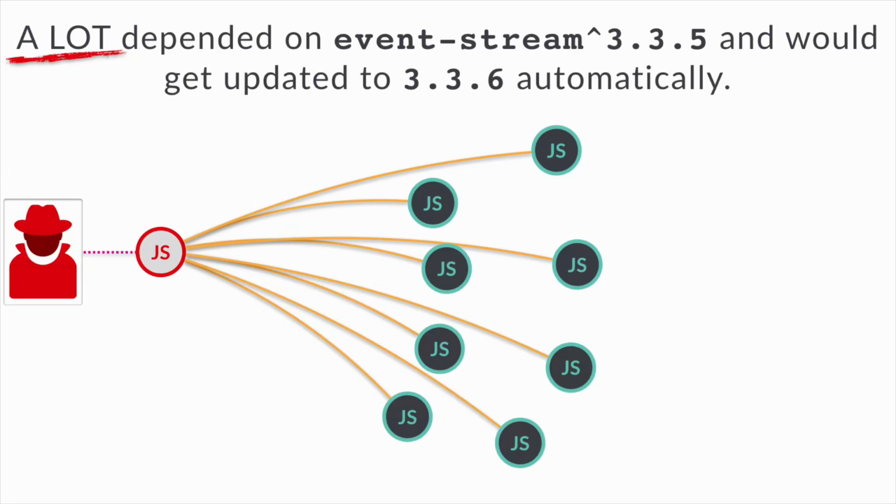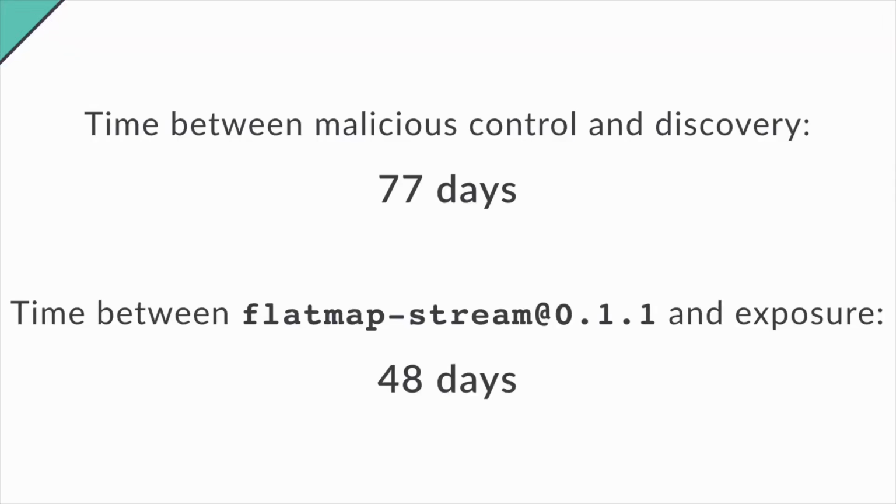And this happened 8 million times over the course of about 5 or 6 weeks. So the time between the malicious control and the discovery of this, 77 days. And the time between flat map stream 0.1.1 and it being exposed was 48 days. So 48 days in the wild being able to affect whenever it wanted to infect. And as you can imagine, most developers are supremely confident people with supremely privileged computers in companies that have all sorts of fun things inside them. And this is where this code is running.